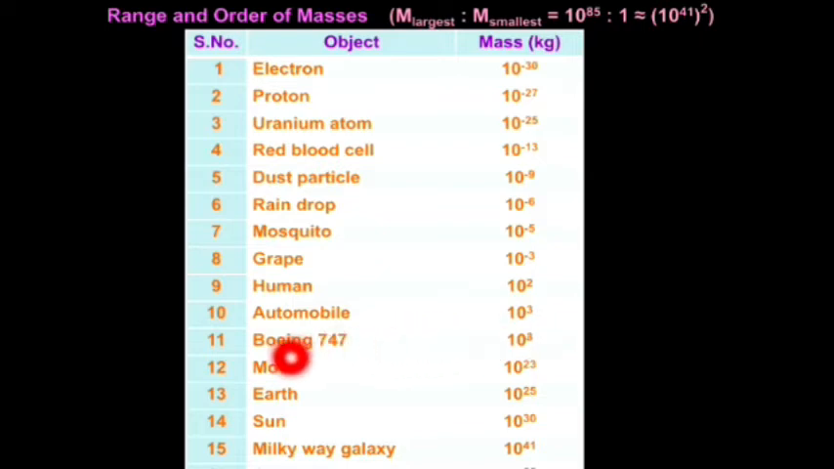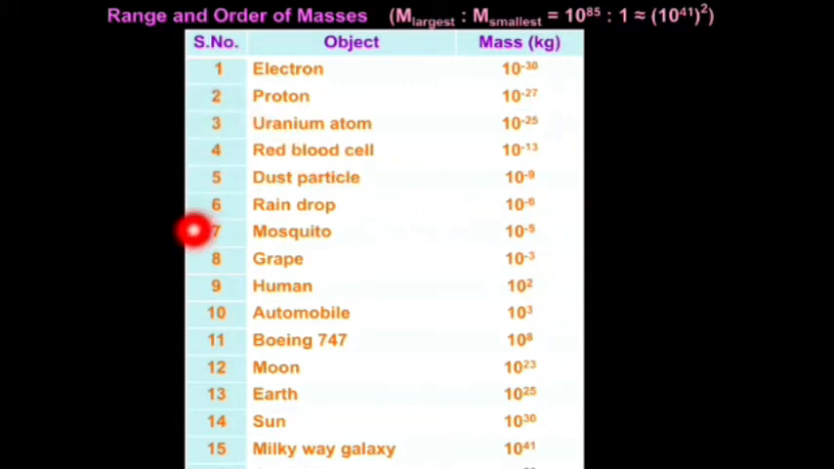Boeing 747, an aircraft, is 10 power 8 kilogram. The Boeing 747 is not given in our textbook. Next one is the moon, 10 power 23 kilogram. And the mass of the earth is in the order of 10 power 25 kilogram. See the remaining three: the sun, our Milky Way galaxy, and our universe. Okay, the order of the mass is given.